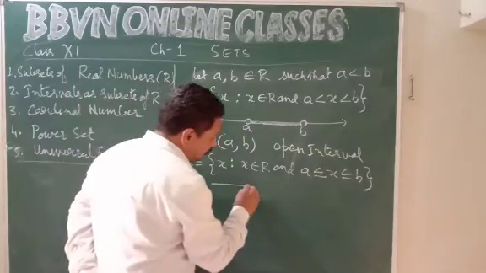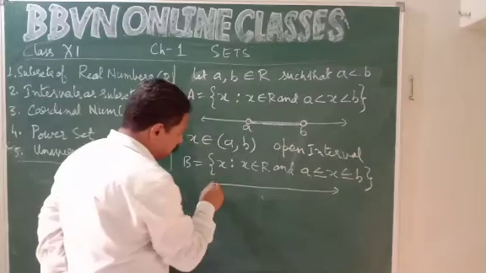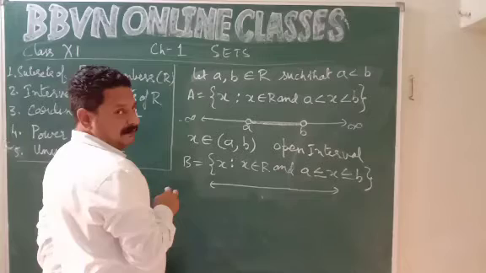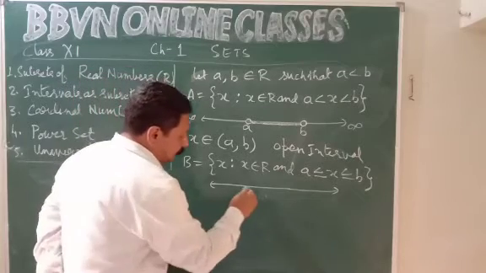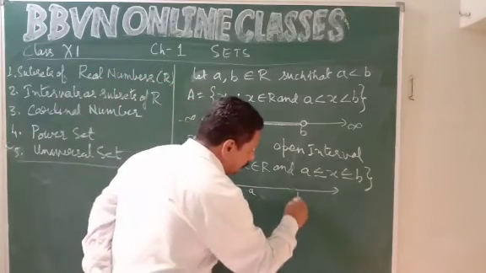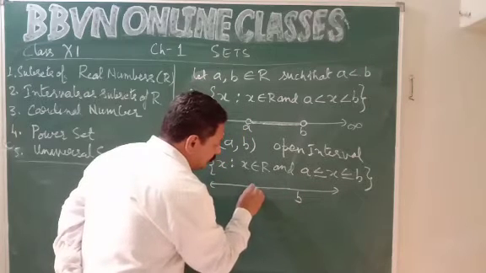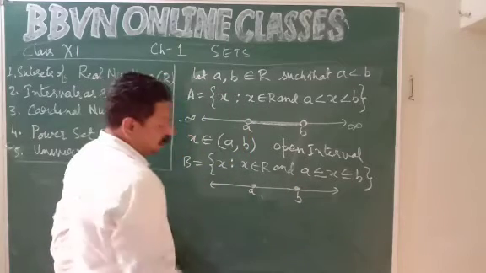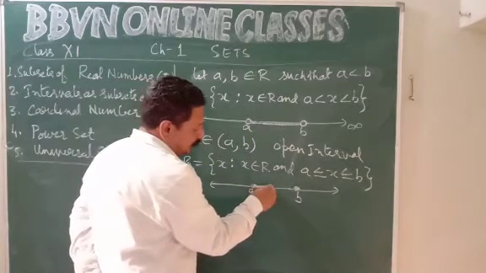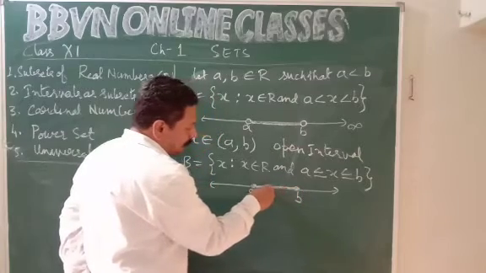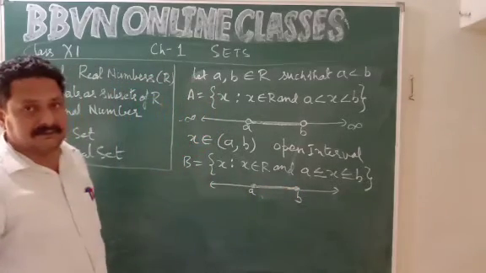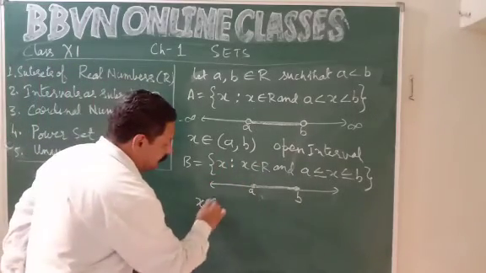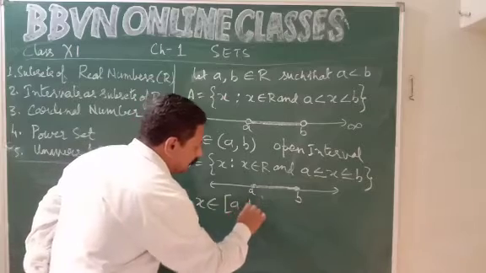So this is the number line. Number line stretches to positive infinity on the right side and minus infinity on the left side. Right? So a, b. a is included, so dark. b is also included and all the values in between. So x can be anywhere ranging from a to b. So how do I write it in the form of an interval? I write x belongs to [a, b].